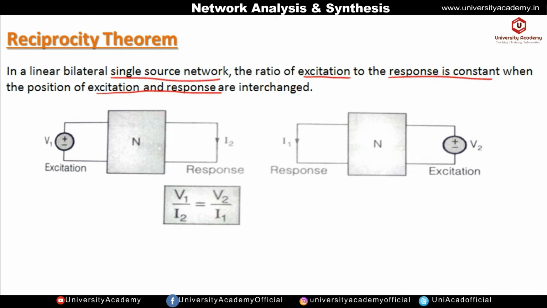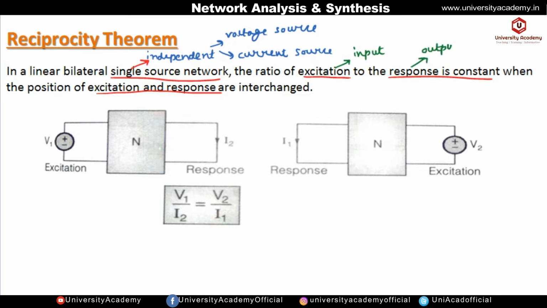So in a linear bilateral network which consists of a single source, it should be an independent source. Dependent should not be present. The independent source can be either a voltage source or an independent current source. No dependent source should be present in the circuit. If dependent sources are there, then the reciprocity theorem will not be applicable. So, the ratio of excitation, meaning input, to the response, meaning output, is constant when the position of excitation and the response are interchanged.